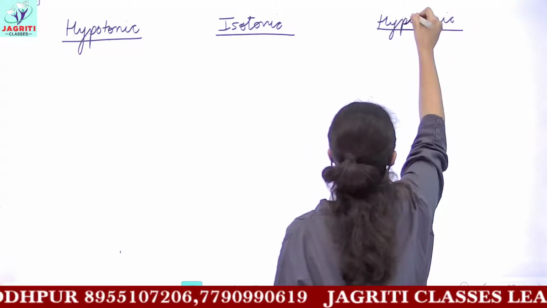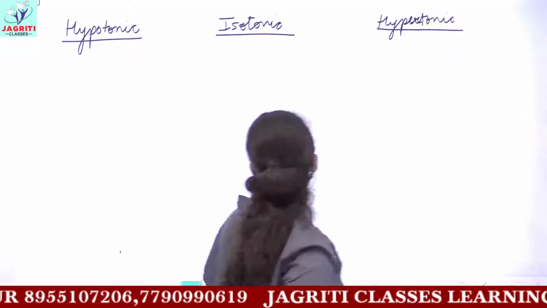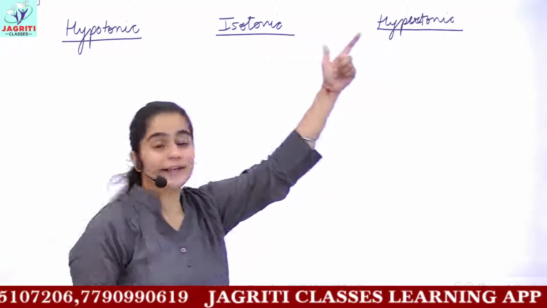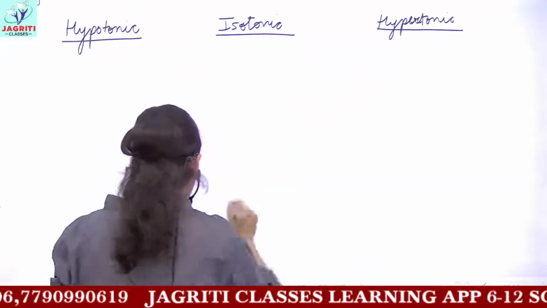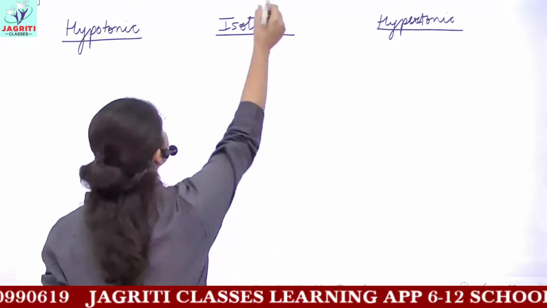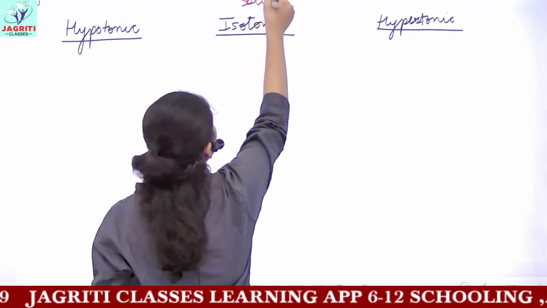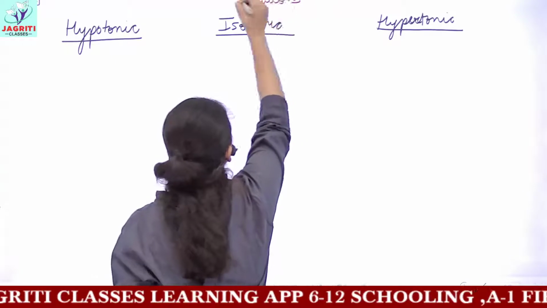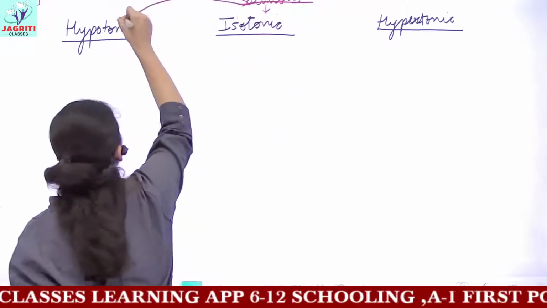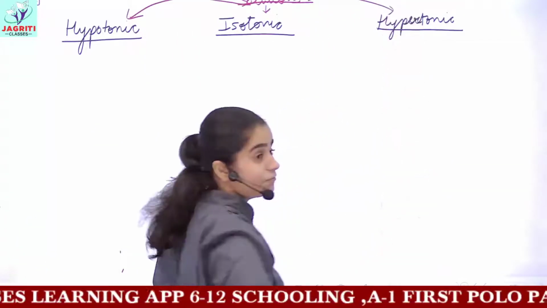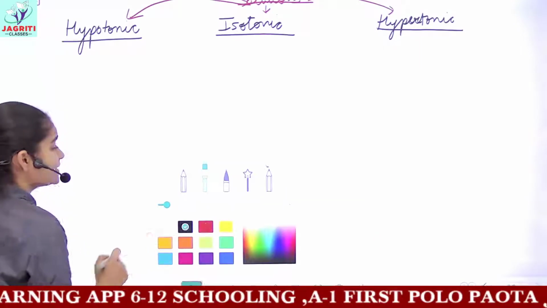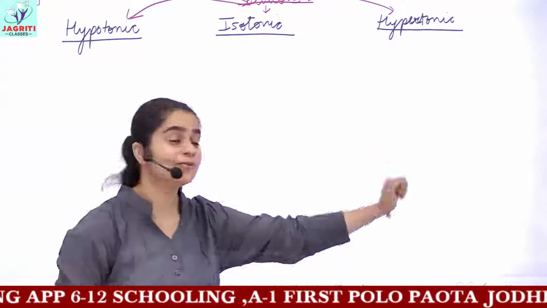So let's understand what we mean by the terms hypotonic, isotonic and hypertonic. Remember, these are kinds of solutions. We are dealing with three different kinds of solutions which are named differently. Now we'll see what the difference between these three kinds of solution is.